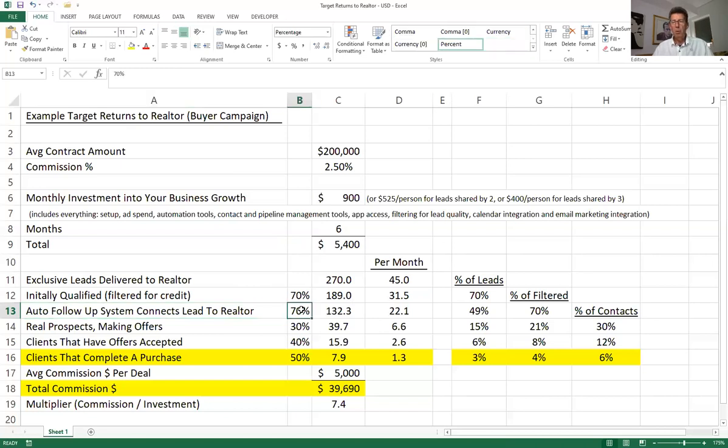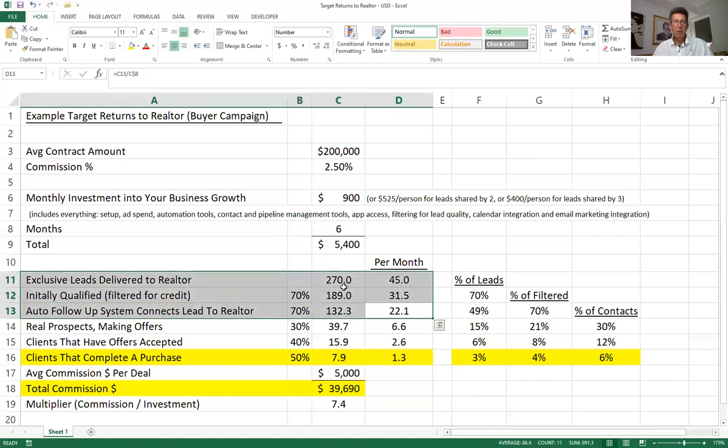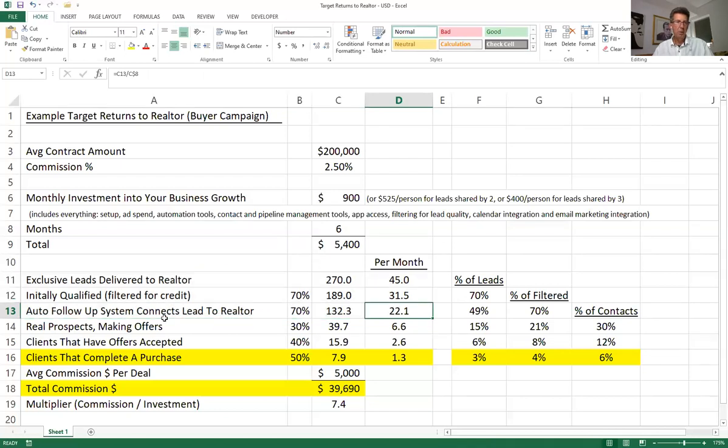And let's say that only 70% of those reply, which frankly is a conservative number. We're seeing numbers far higher than that, which means you're now going to hear back from about 20-ish people per month. That's my job, to deliver those numbers. I'm happy to be measured by those. We'll checkpoint monthly to make sure we're hitting those numbers. But obviously, that's where your work begins in your conversations with them.